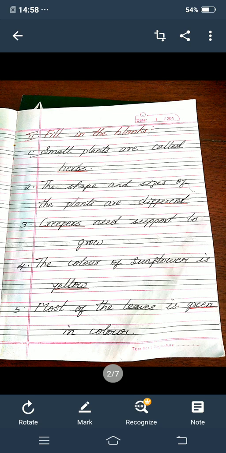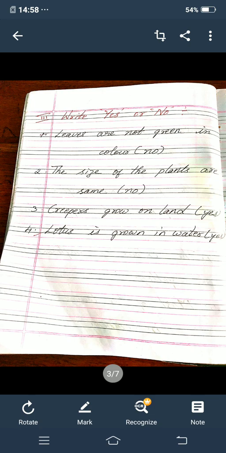Now third main, write yes or no. First one, leaves are not green in color. So they given here leaves are not green, but leaves are green in color. So in the bracket you write no. Second one, the size of the plants are same. So the size of plants are different, but here they given it is same. So you write in the bracket no.